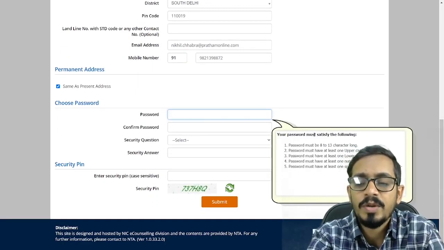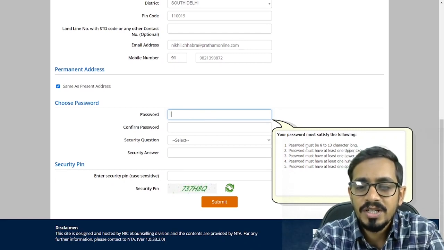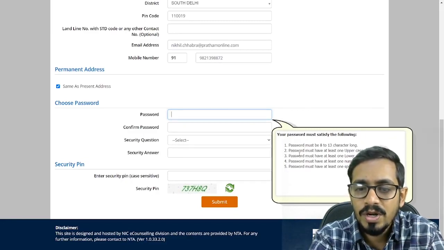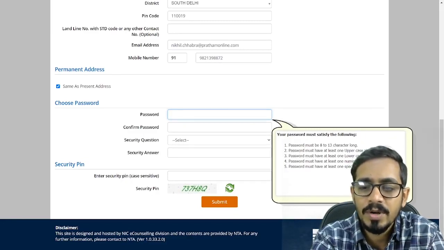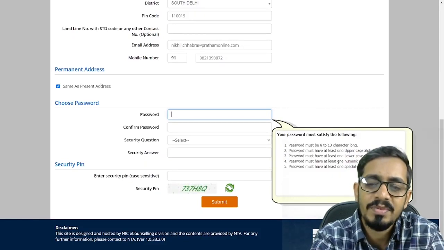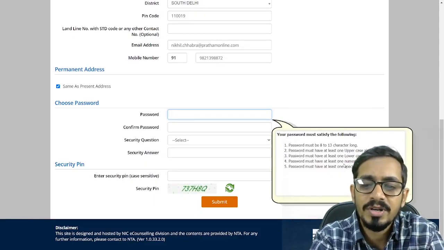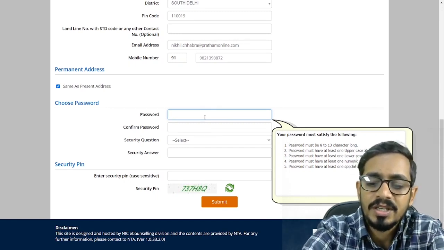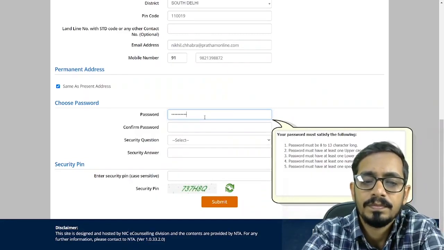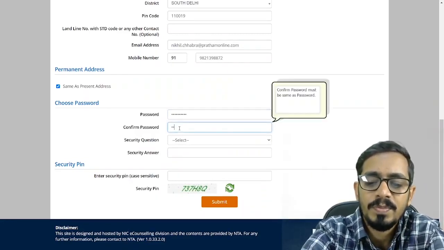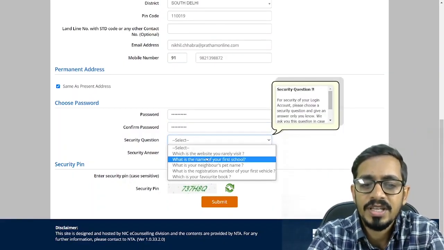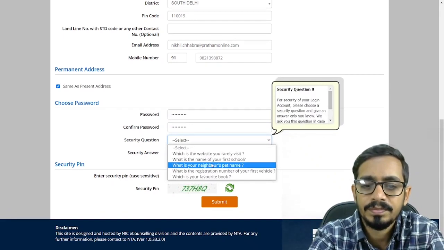There's an important piece of information: we'll have to punch in the password according to these rules. It has to be between 8 to 13 characters. One of the characters should be an uppercase alphabet. Others can be lowercase alphabet. There should be a number inside that, and there has to be a special character. So you can keep your password, and confirm the same password. You can keep any security question for it.